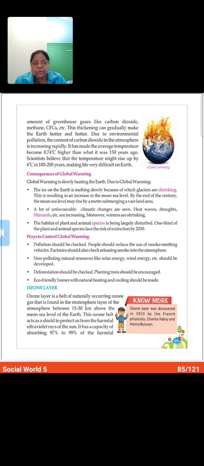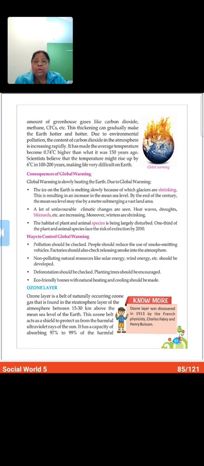Factories are of course important. Industries are of course important for us. But if there is some fault that it is emitting this, we should see that they do not emit carbon dioxide in the atmosphere.